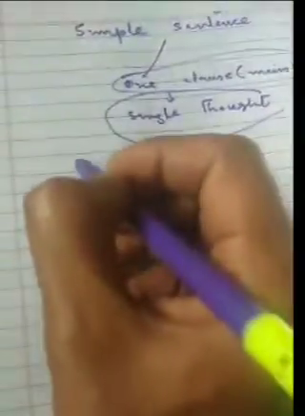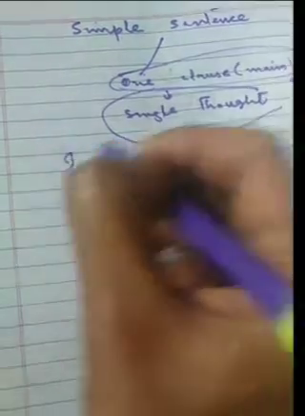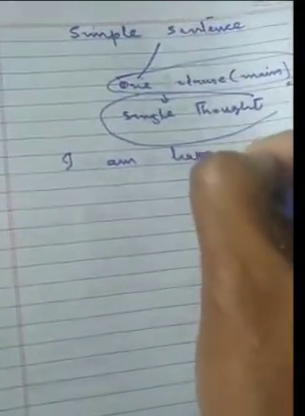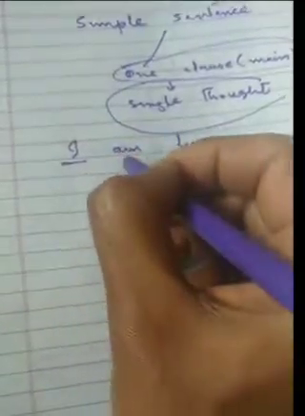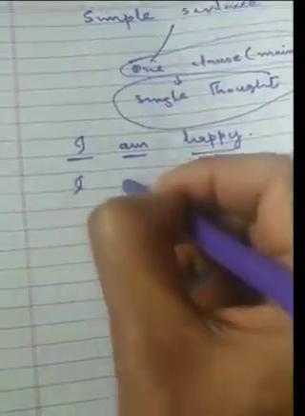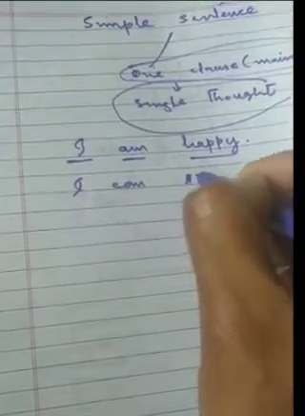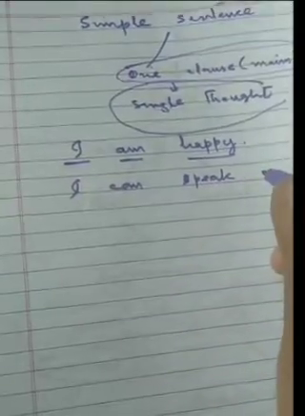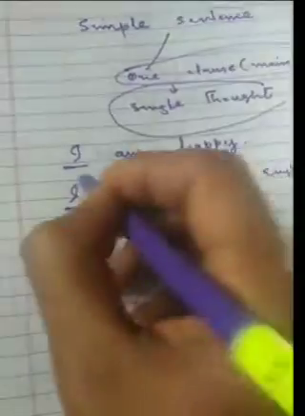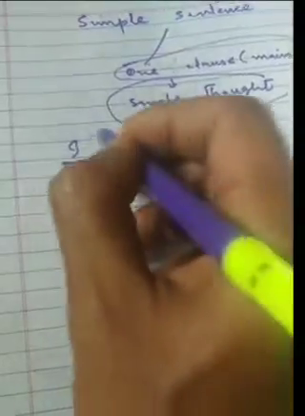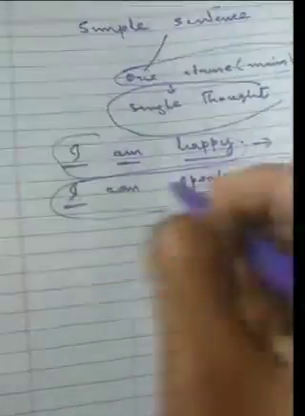For example, I am happy. As we know that the clause has subject and verb. This is subject, this is verb, this is complement. I can speak English. This is subject, this is verb, and the sentence expresses a single thought, and they have one clause. That is, they are simple sentences.